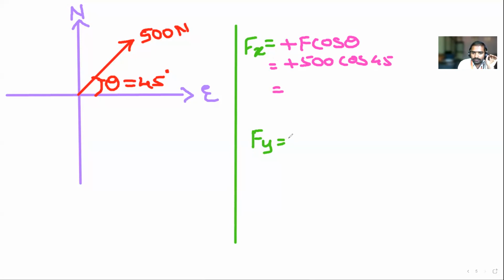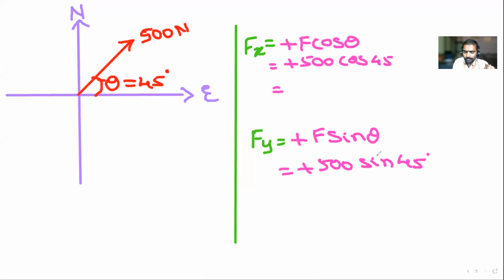Next, similarly, Fy. Y is moving in the upward direction, the north direction, which is positive. Fy is F sin theta. F is 500, and sin 45. Is the screen visible to everyone? Yes, sir.